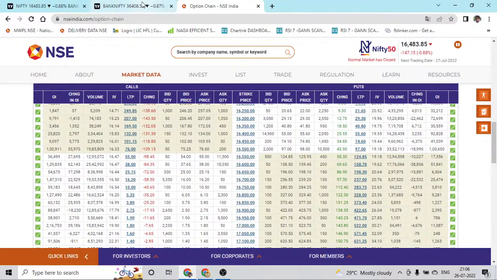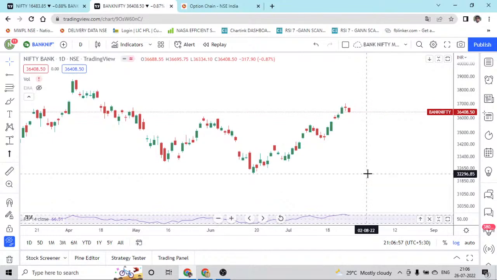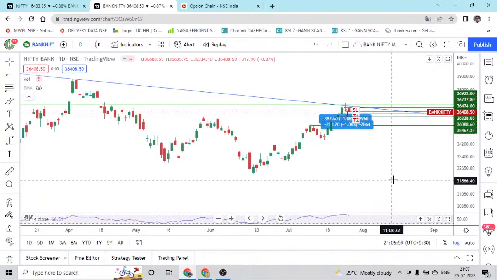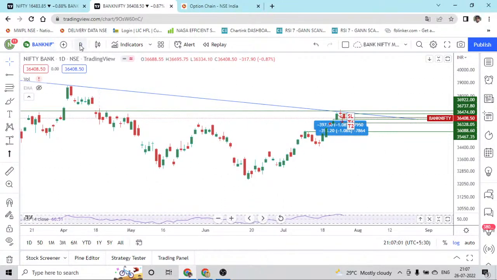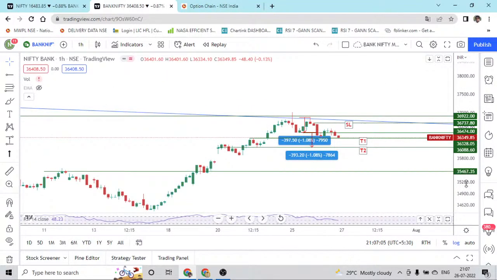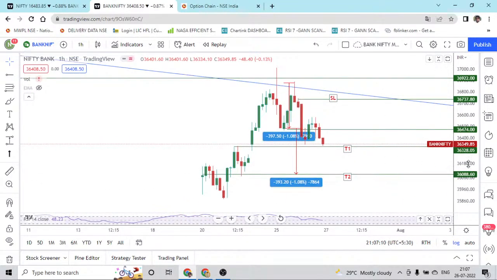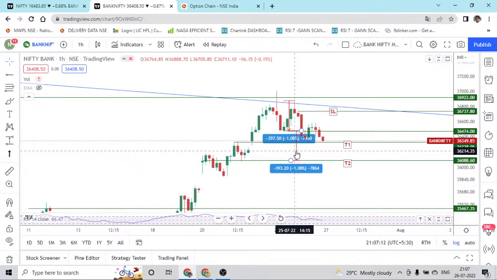So we'll move on to our Banknifty. Same goes for Banknifty as well. I haven't changed anything in the chart. We'll go to the smaller time frame and see what we have got, and whether our targets have been hit or not. So this is what has happened. Our target has exactly hit.